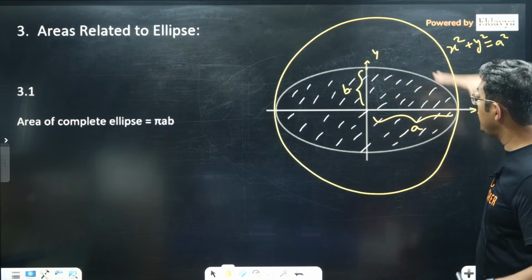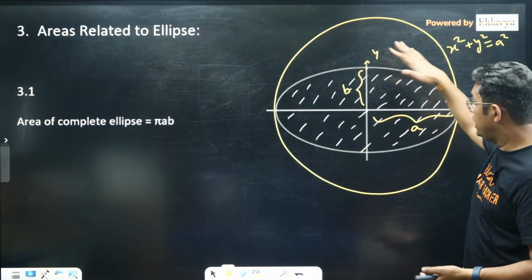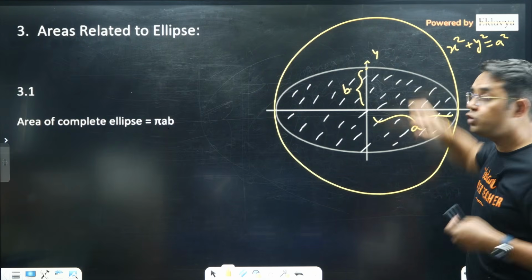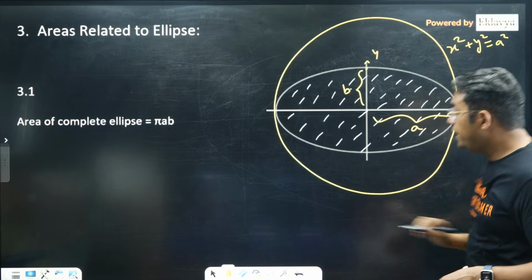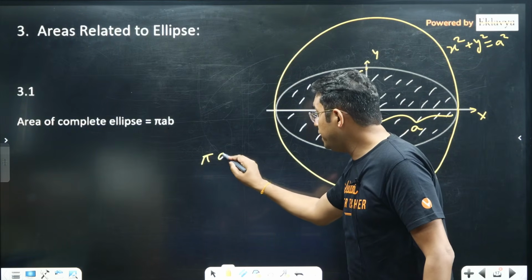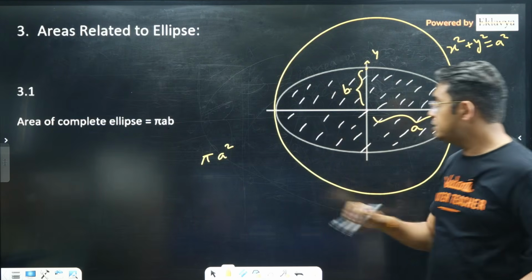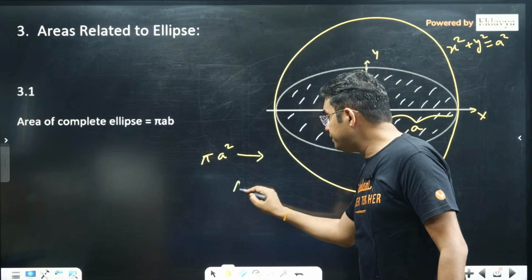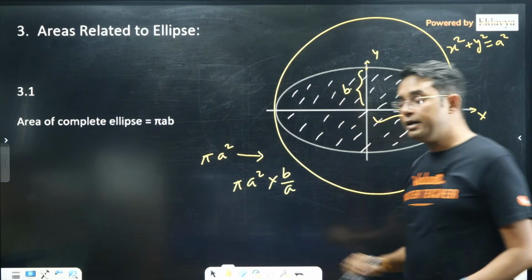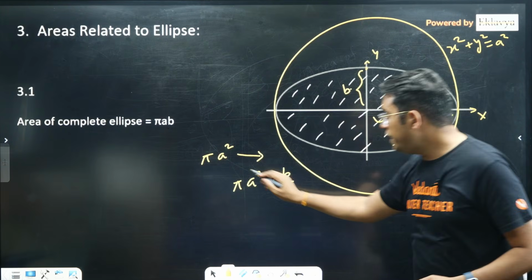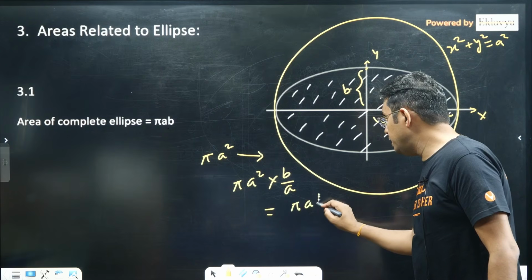So you can see that this dimension, that is along y-axis, has been compressed from a to b. So what will be the impact of this thing? Your area of circle is pi a square, because only one dimension is compressed. So for area of ellipse, we can get the area by multiplying with b upon a. So pi a square multiplied with b upon a will give you the area of ellipse.